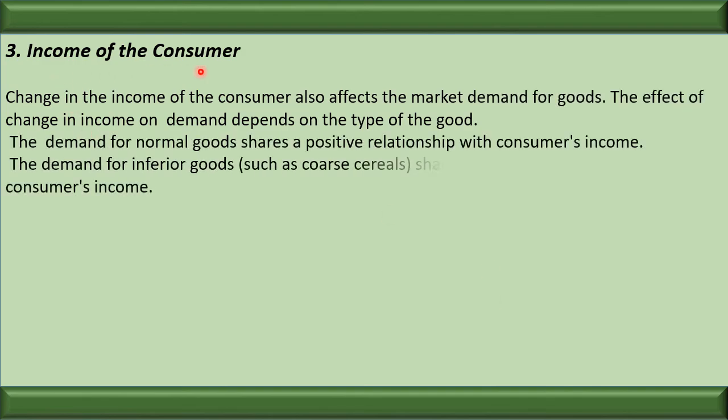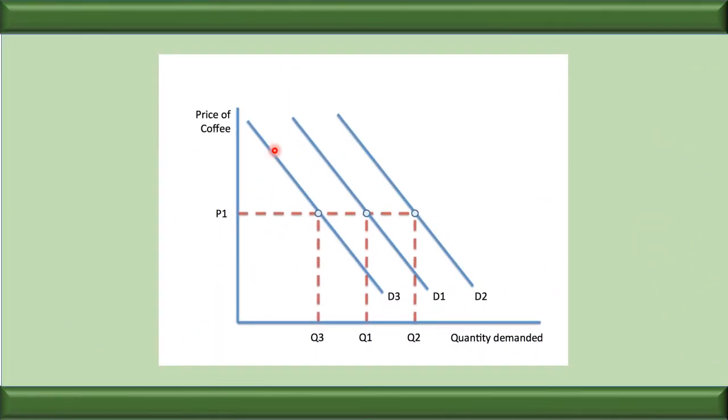Now one more determinant we study. The other is the income of the consumer. Remember one thing. Income of the consumer also influences the demand for goods. Suppose the income of the consumer is increasing, the demand for the goods will also increase. And if the income of the consumer is decreasing, the demand made by him will also decrease. Price is the same, but because of change in income of the consumer, he will increase the demand or decrease the demand. So this is one of the factors affecting the demand.